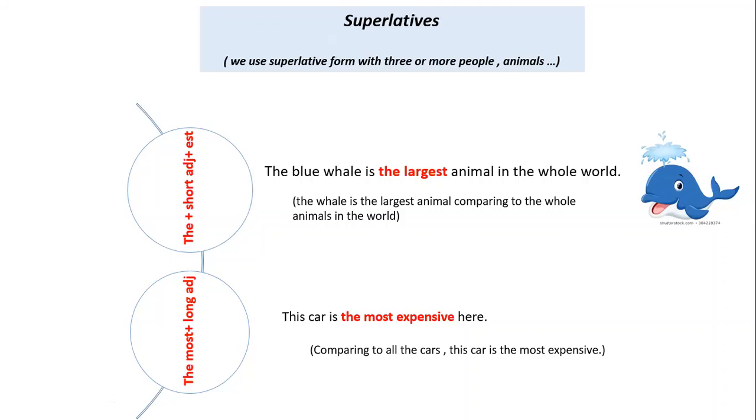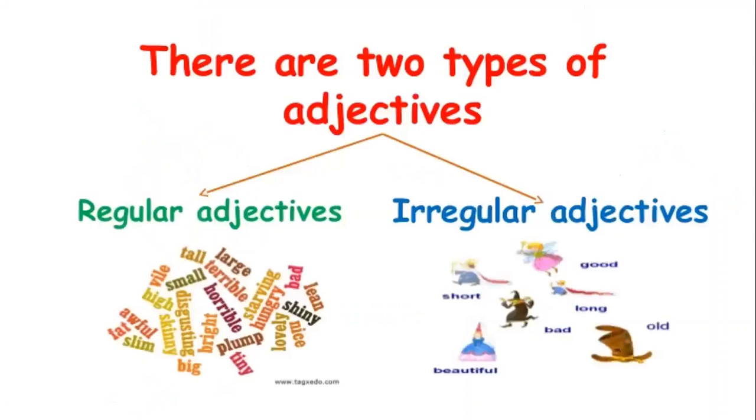Okay, so adjectives are just like verbs, just like nouns, like any other part of speech. Just like we have regular verbs and irregular verbs, we have the same. We have 2 types of adjectives. We have regular adjectives and irregular adjectives.